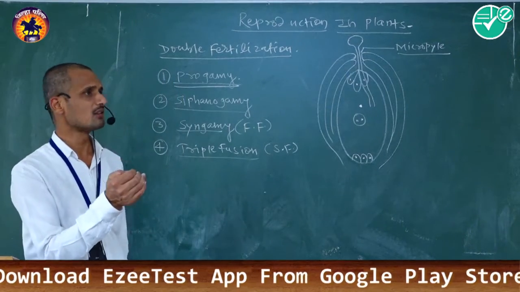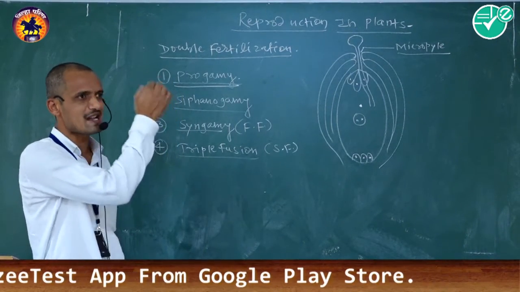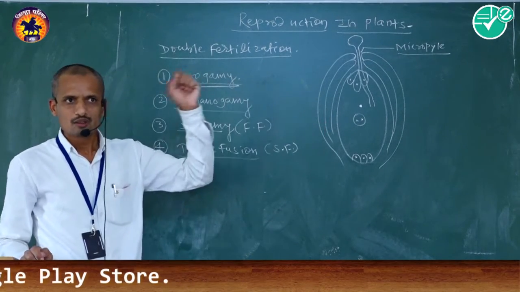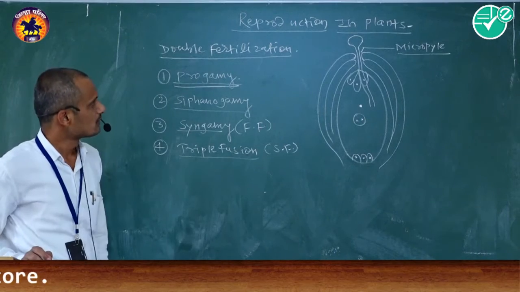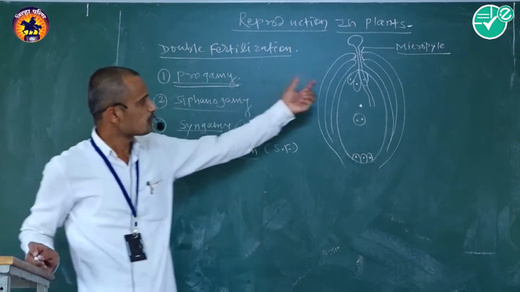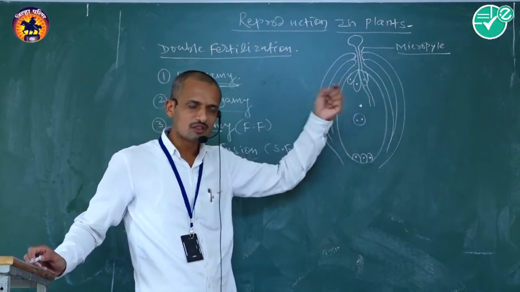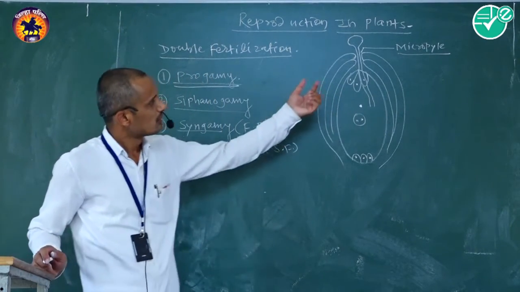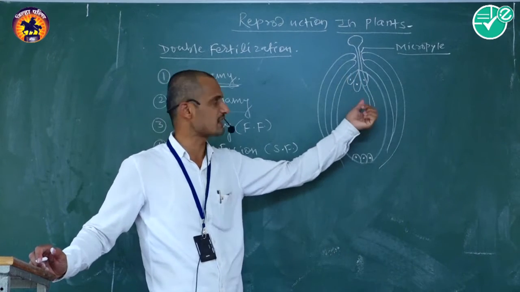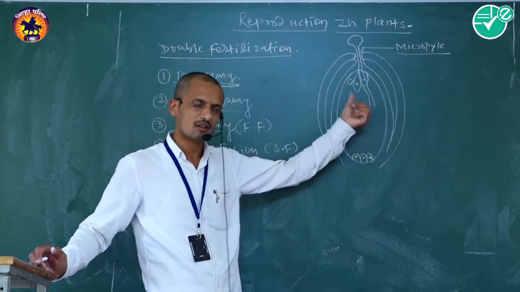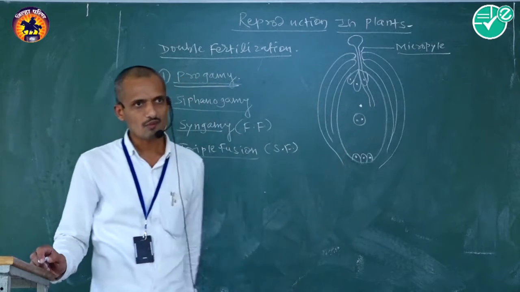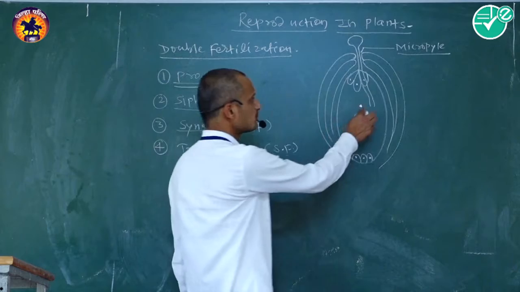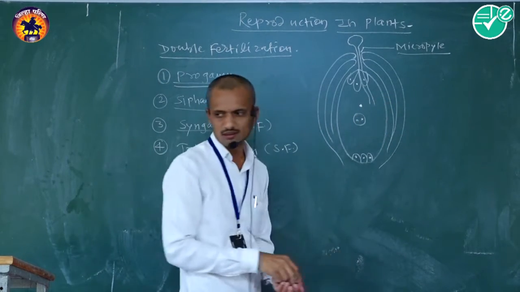After entering the ovule via the micropyle, the pollen tube will absorb the synergid-containing material, rupture the synergid cells, and enter inside the embryo sac.